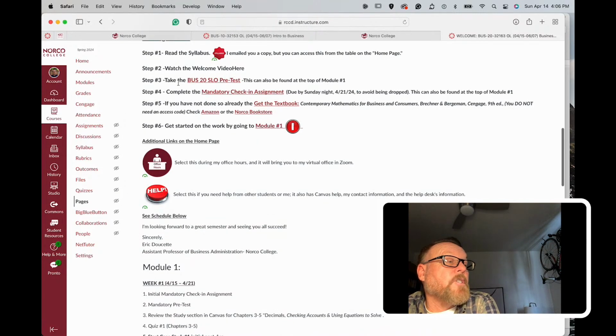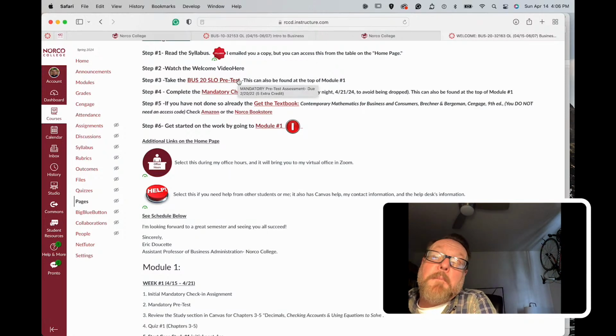And then there's a mandatory check-in assignment. This is really just introducing yourself, and it's mandatory. So this is my way of knowing that you plan on participating in the class, that you've done the first check-in assignment. It is also worth 10 extra credit points. So right off the bat, you're at plus 20, and you're already over 100% in the class from day 1 by doing those 2 assignments.